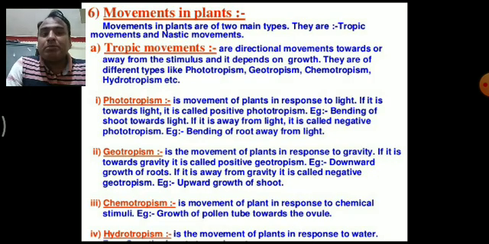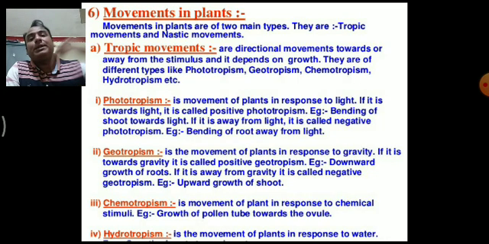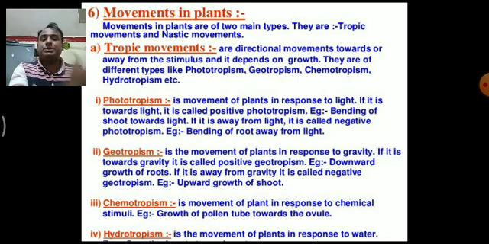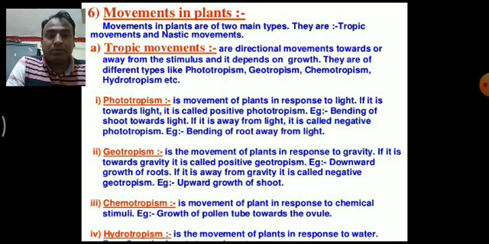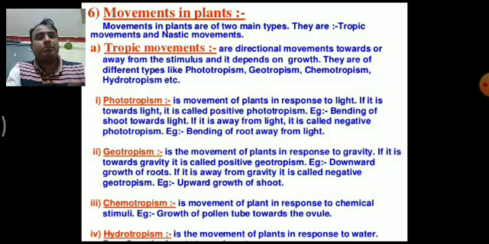Chemotropism. Chemo means chemical. If the movement or response of a plant is toward a chemical, it is called chemotropism. For example, growth of the pollen tube toward the ovule is an example of chemotropism. Then hydrotropism. Hydro means water. It is the movement of a plant in response to water.